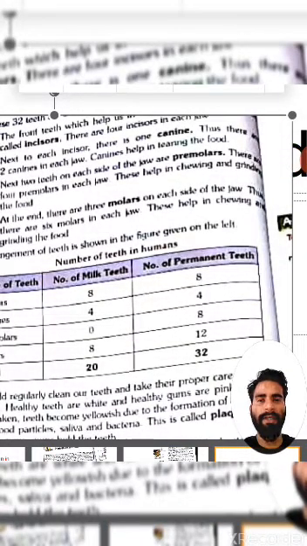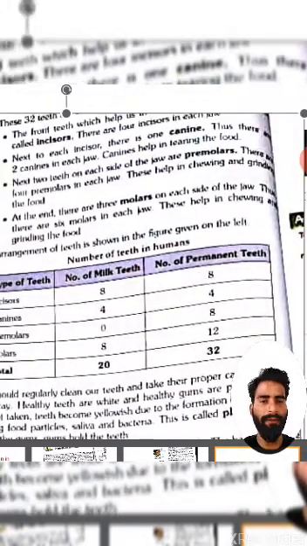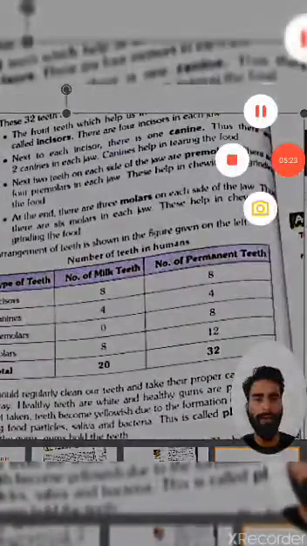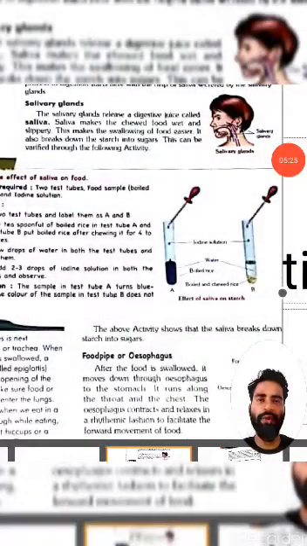Then the front teeth are known as incisors. After that, the canine teeth will come. Then premolars, and at the last, molars will come. If we see the picture of the teeth given in our book, we can easily recognize the set of teeth in our mouth.